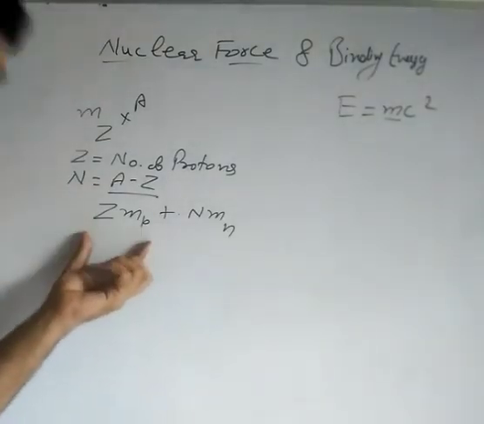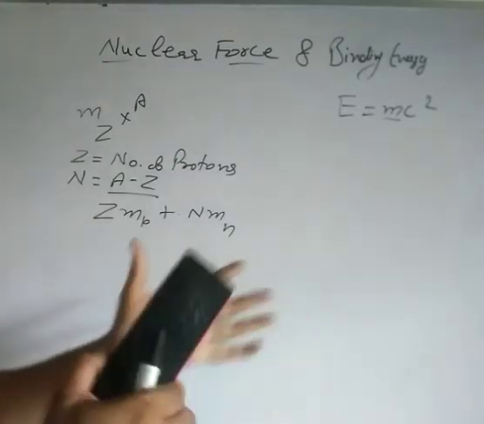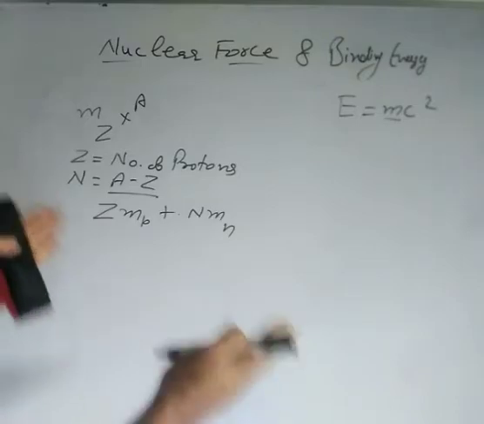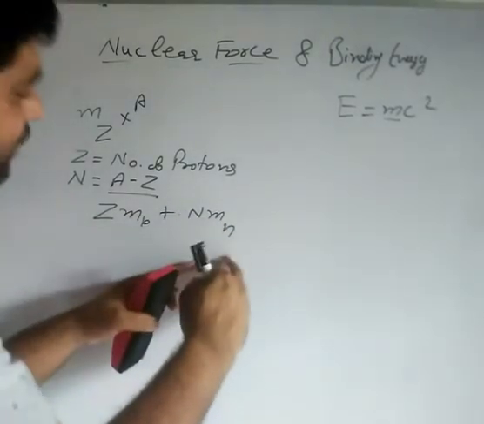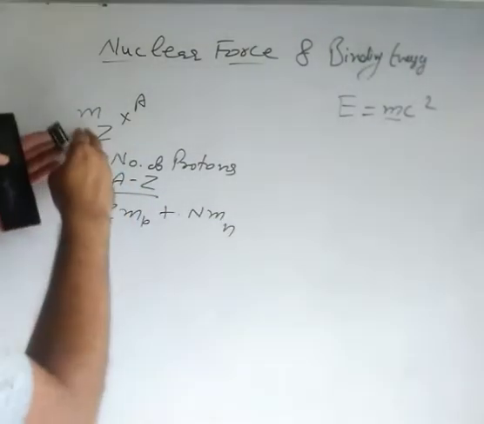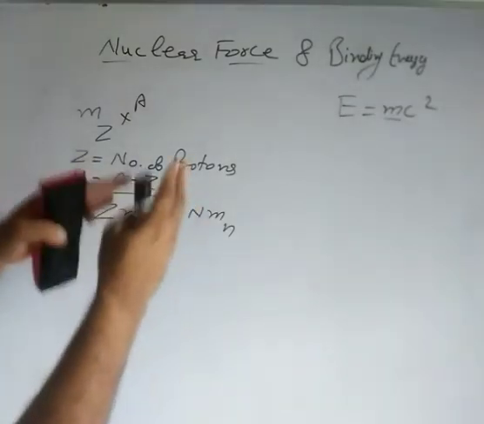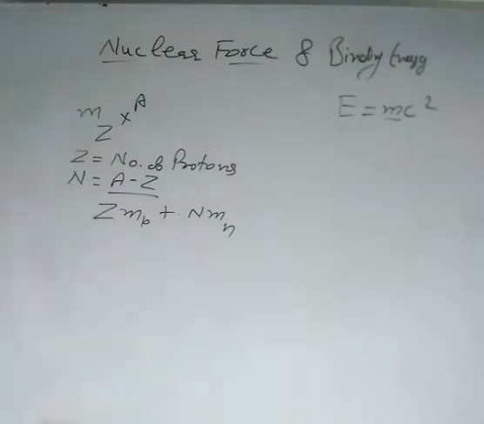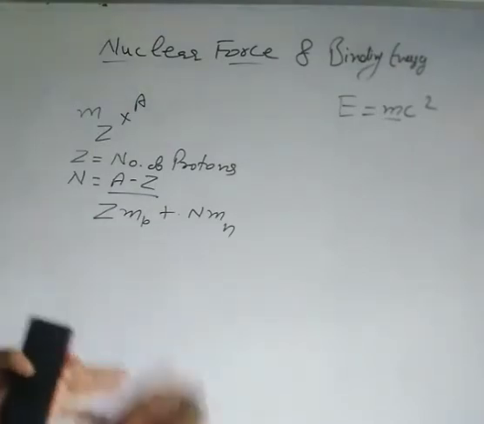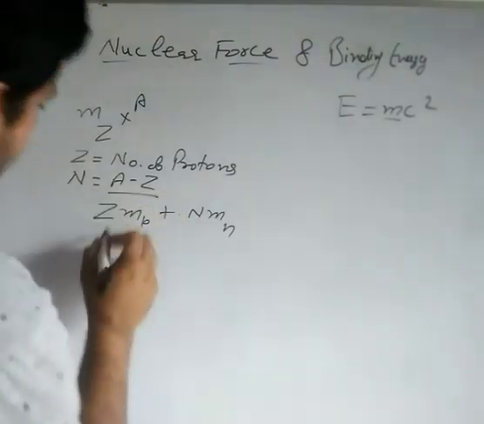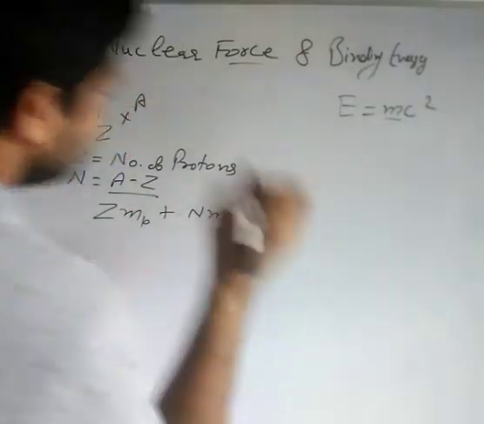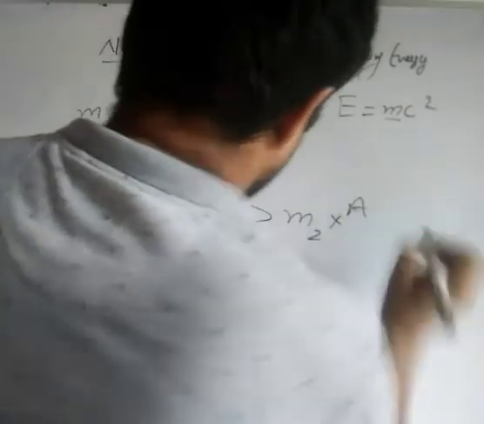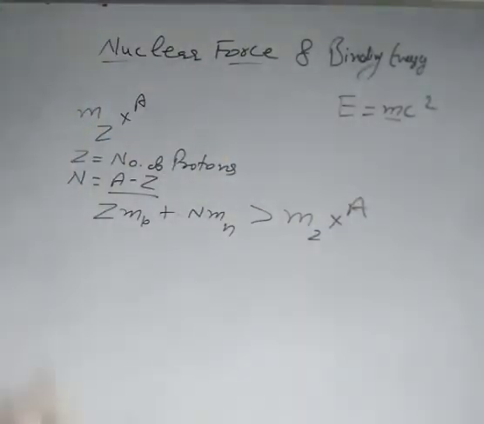It means if I have Z protons and N neutrons outside the nucleus, and the same Z protons and N neutrons come inside the nucleus to form this nucleus, the masses should be equal, but actually they are not. Actually, the mass of Z protons and N neutrons is always greater than the mass of the nucleus that they form. It means there is a mass defect.